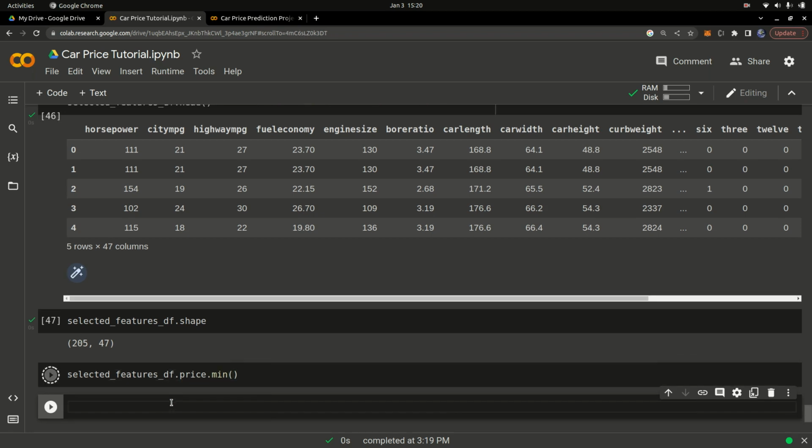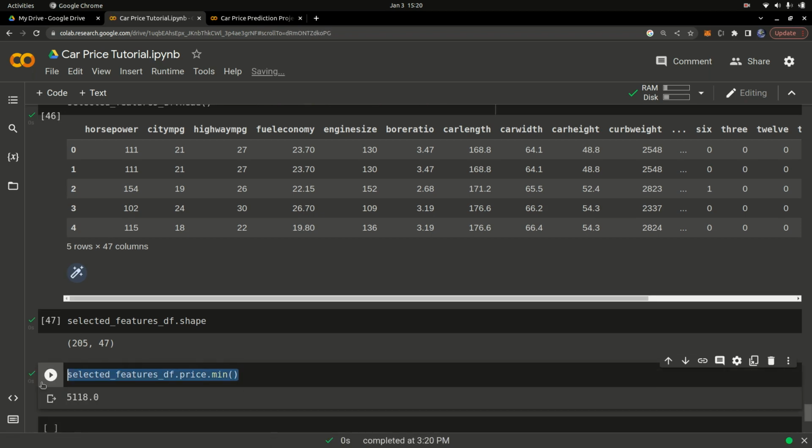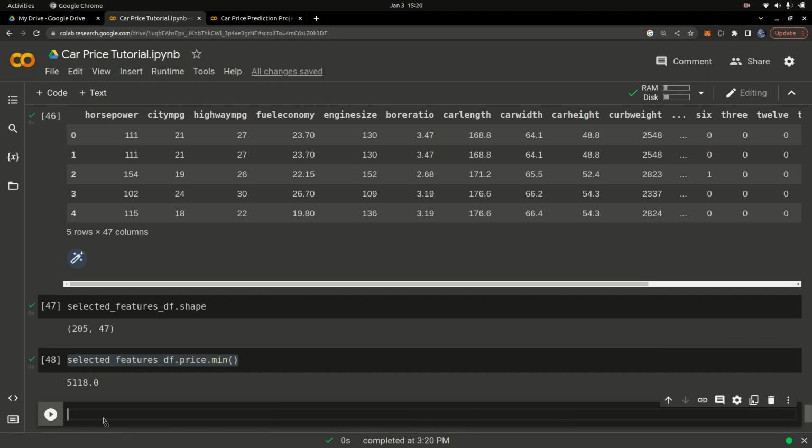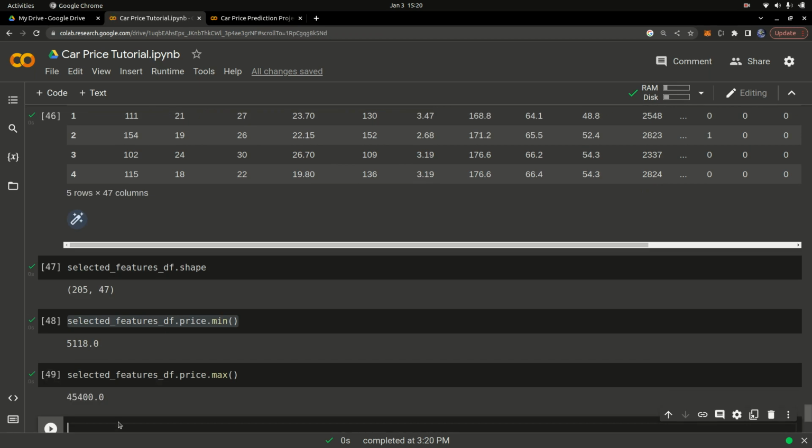It's going to return to us the mean price. Then copy this and paste it right here, and let's try to get the max instead of the mean. If I run the code again, it's going to return the max price. So you can see the difference between 5,000 and 45,000 is a really huge difference. If you are training machine learning models, the AI can find it difficult to understand this kind of huge difference. So we need to bring it to a much simpler scale for the machine learning model to understand.